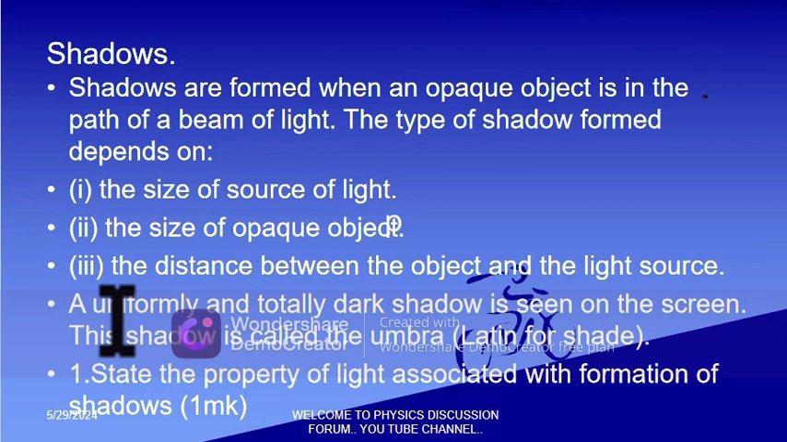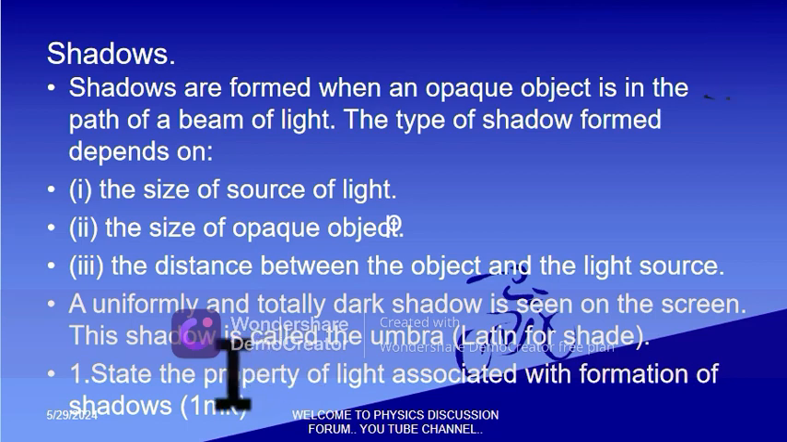So during formation of shadow, we always find that a uniform and total dark shadow is seen on the screen. So this one we call the umbra. The total shadow seen is the umbra. In Latin it is called shade.